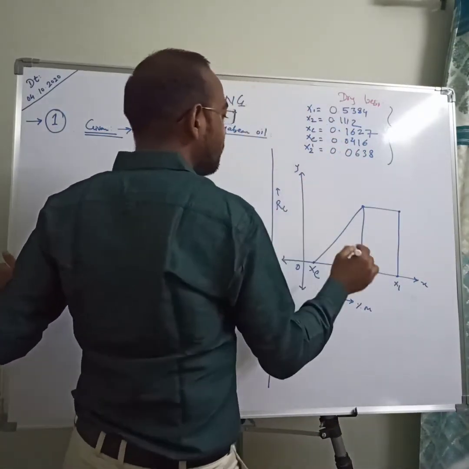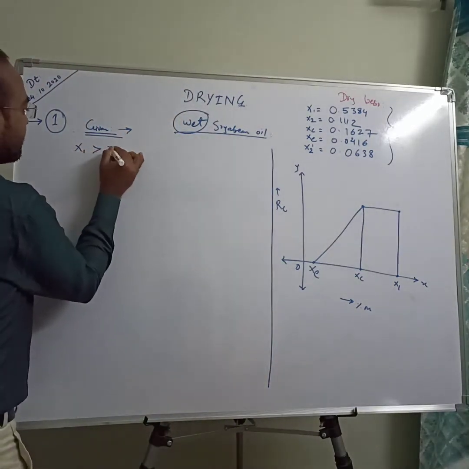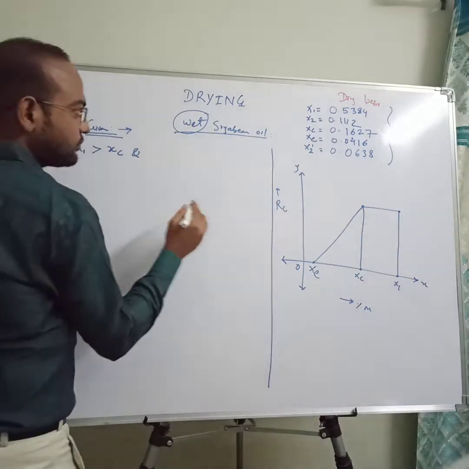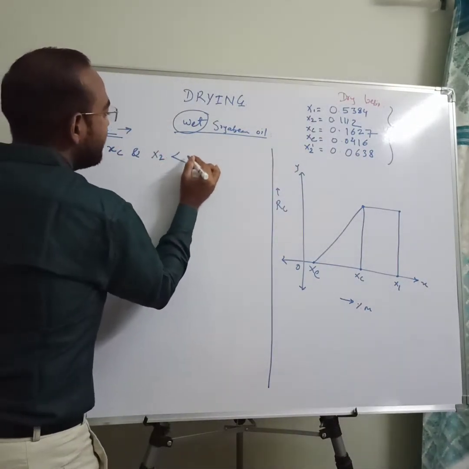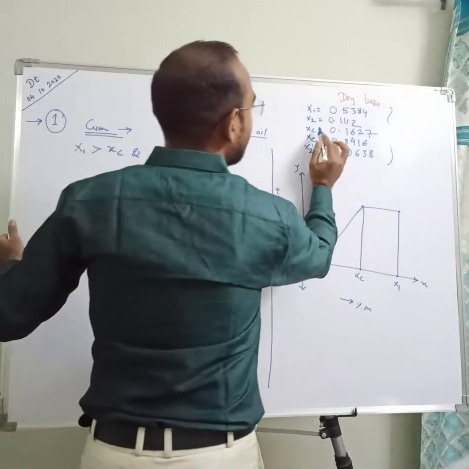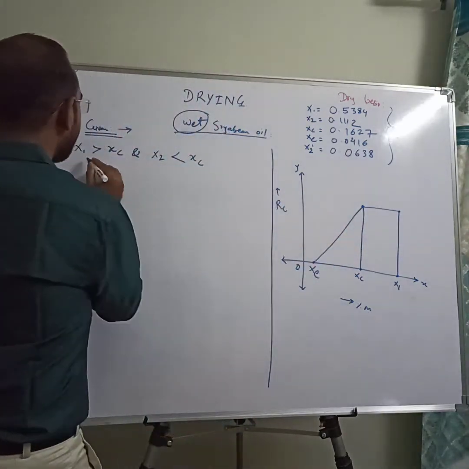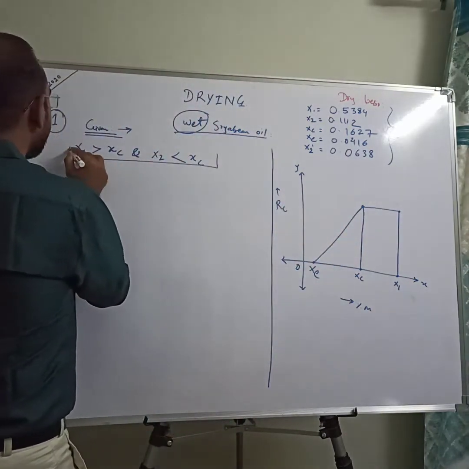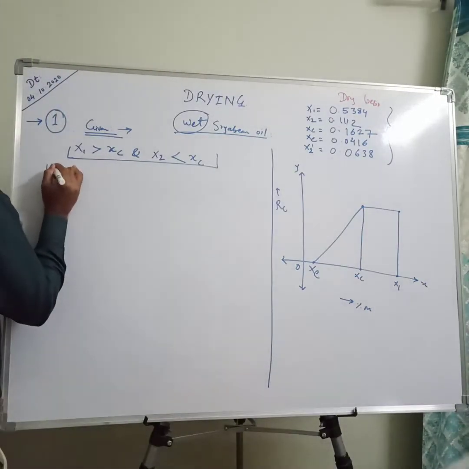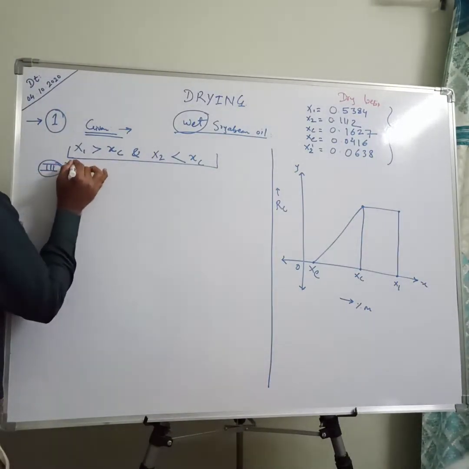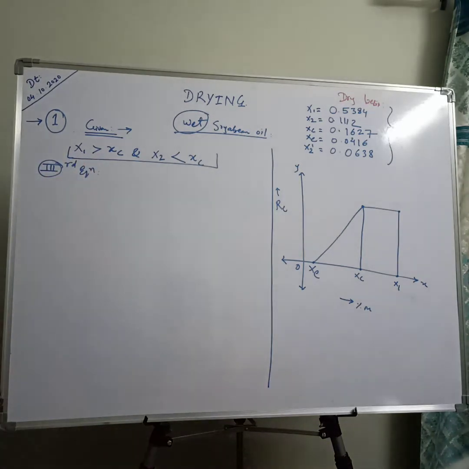So here x1 is greater than xc and x2, your final moisture content, is less than your critical moisture content. x2 0.11 is less than 0.16. So both drying conditions, that is a constant drying condition and a falling drying condition, are used. So you need to use the third equation. So first thing is clear, need to use the third equation for that numerical.